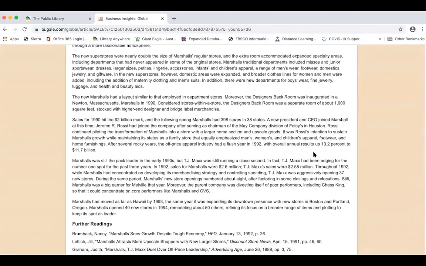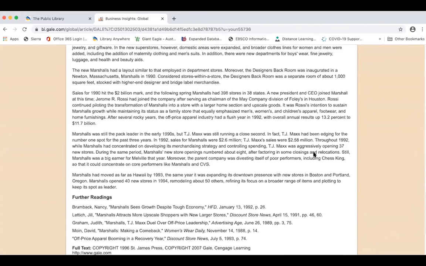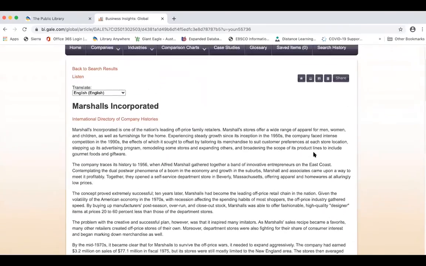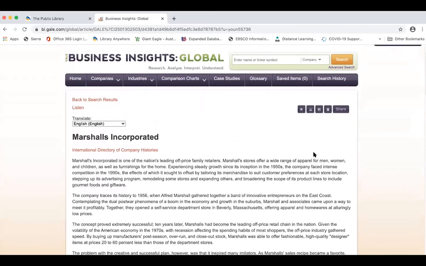Much more information than I can get anywhere else because, like I said, they have no company history on their company website. Instead, all they have on the website is buying the different things that Marshall sells online.